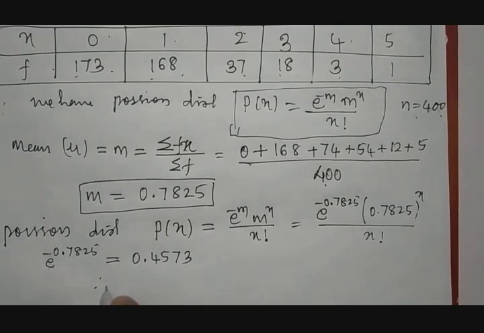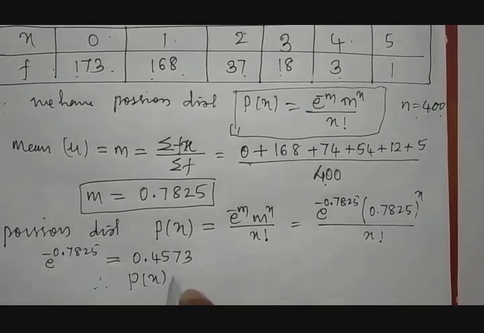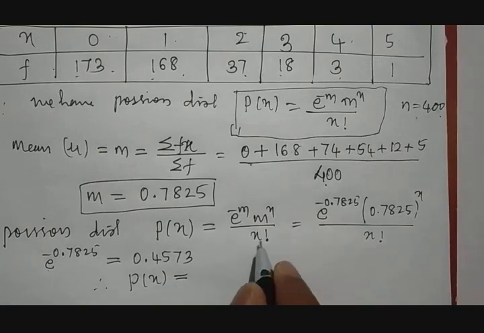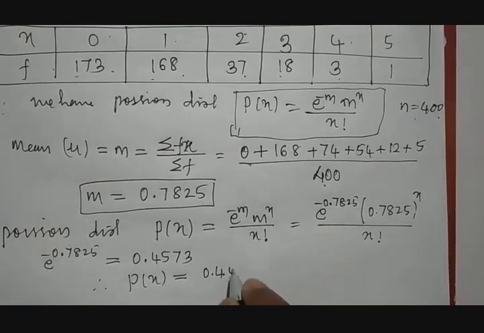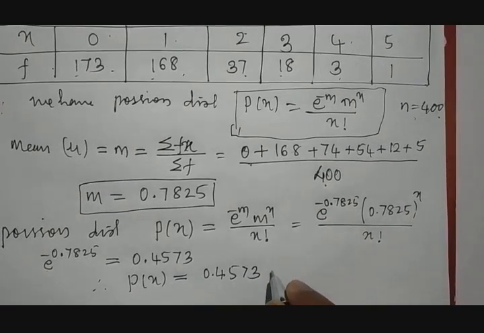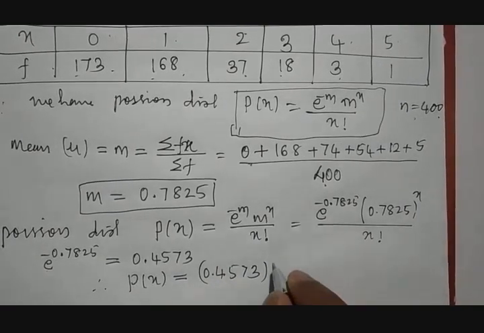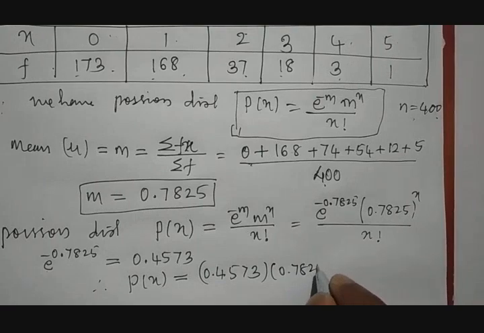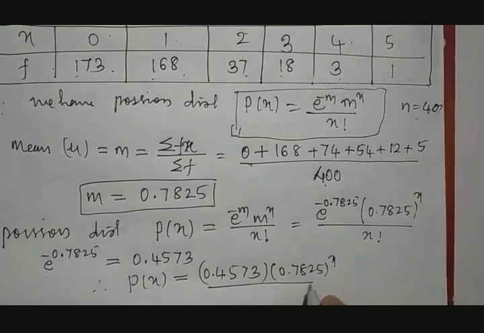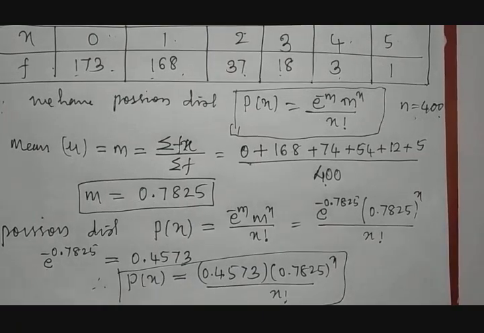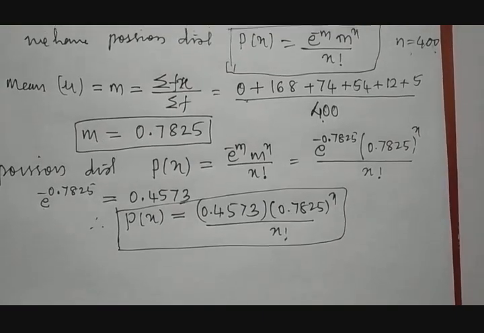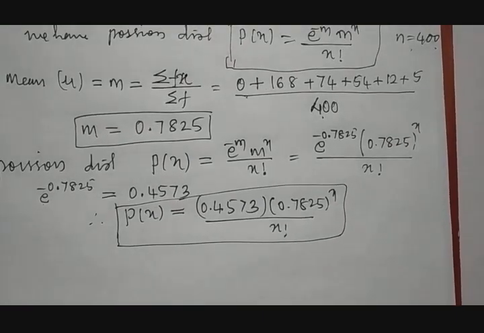0.4573. Therefore, p of x becomes e raised to the value of this, 0.4573, that into 0.7825 raised to x divided by x factorial. So this is the value of p of x. In this, if you keep on substituting the value of x, we will be getting the results.